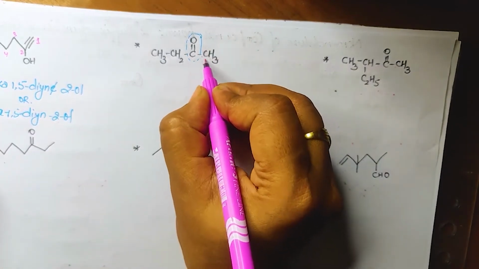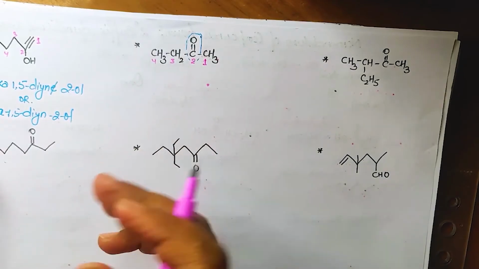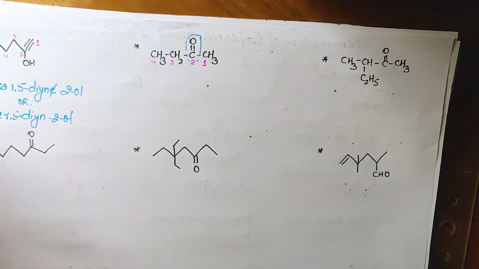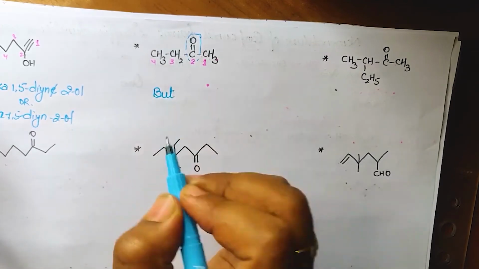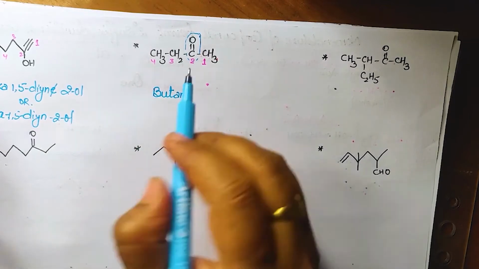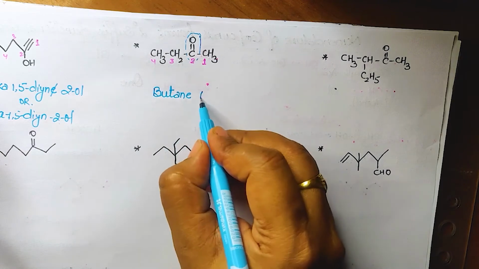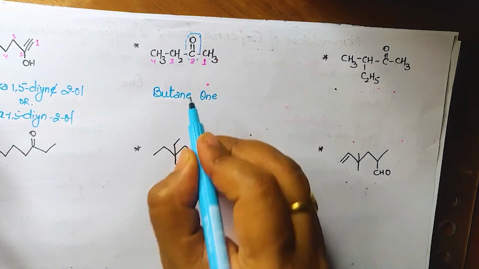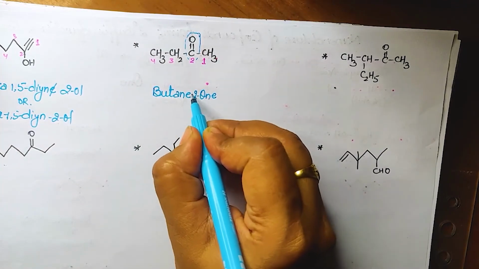So obviously the counting will be like this: 1, 2, 3, 4, isn't it? Then what next? No branch, so we have to start with the root word. Root word is 4, so but. All have single bond, so ane. And this is also going to start with the vowel. So what we are supposed to do, we have to remove the e. At which position? 2. So we will mark it as a 2.